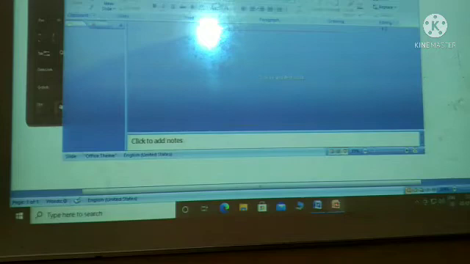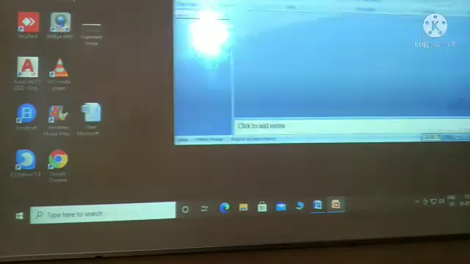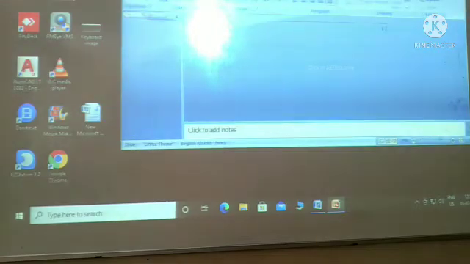So what I have to do is, first of all, I will place my mouse pointer on the title bar, then click the left button of my mouse and then उसे press करके ही रखना है and I will shake this screen. See, so after I shake it, क्या होगा, that जो मेरा word document है वो minimize हो गया. Okay, so this is Aero Shake feature. So by shaking the title bar of my program, I can minimize all the other running programs or applications. So this is Aero Shake feature of Windows 10.